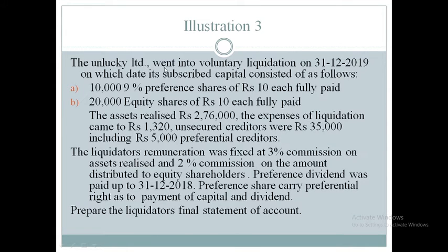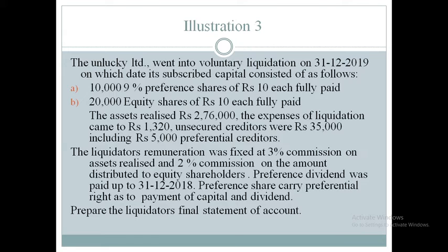The Unlucky Limited went into voluntary liquidation on 31st December 2019, on which date its subscribed capital consisted of as follows. The company has 10,000 9% preference shares of rupees 10 each fully paid, and 20,000 equity shares of rupees 10 each fully paid.